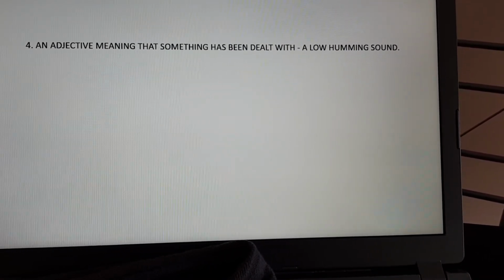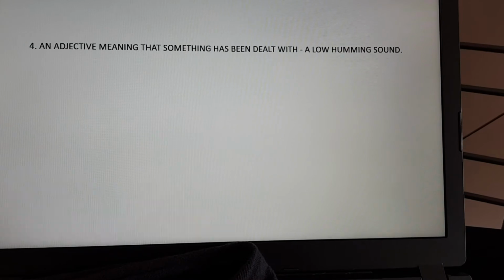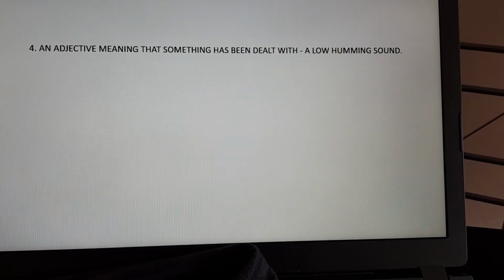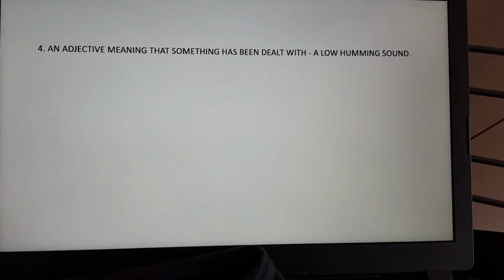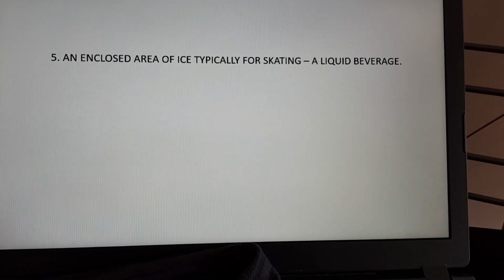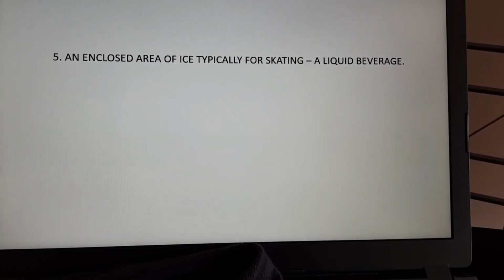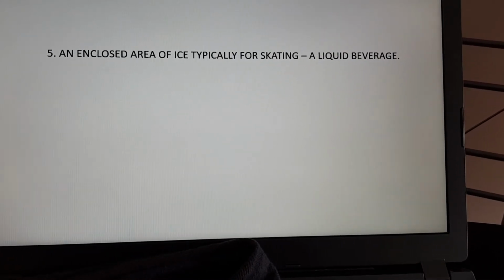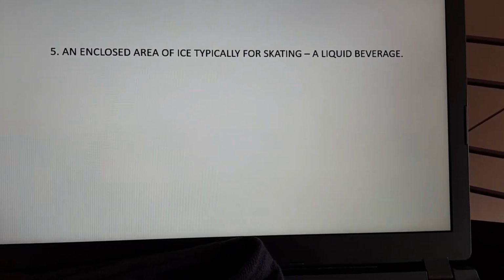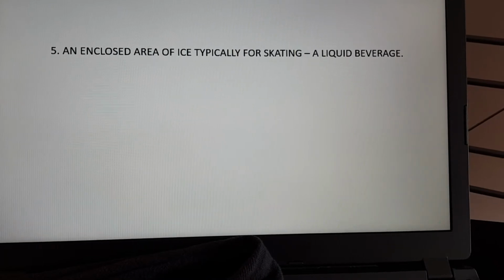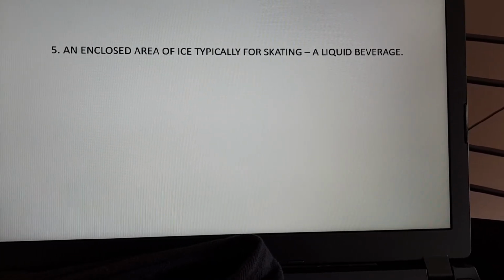Add one letter, a low humming sound. 5. An enclosed area of ice, typically for skating. Add a letter to get a liquid beverage.